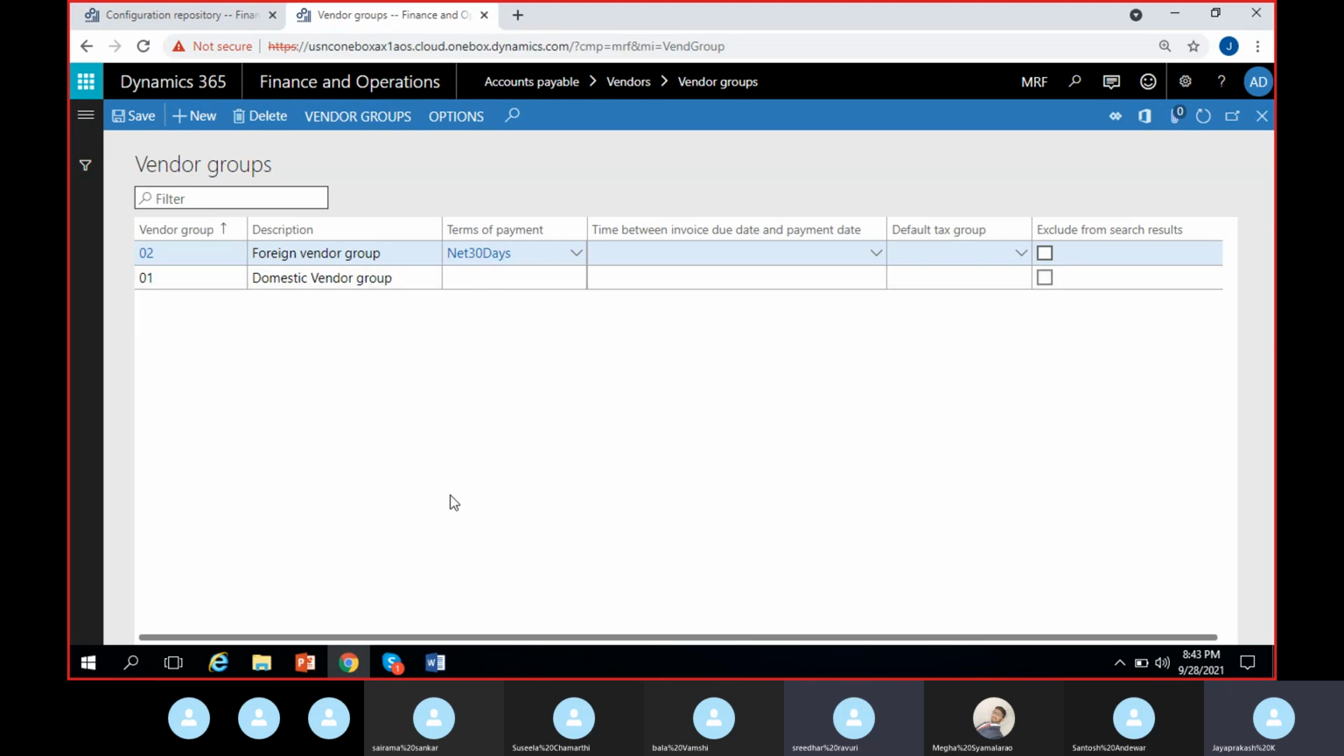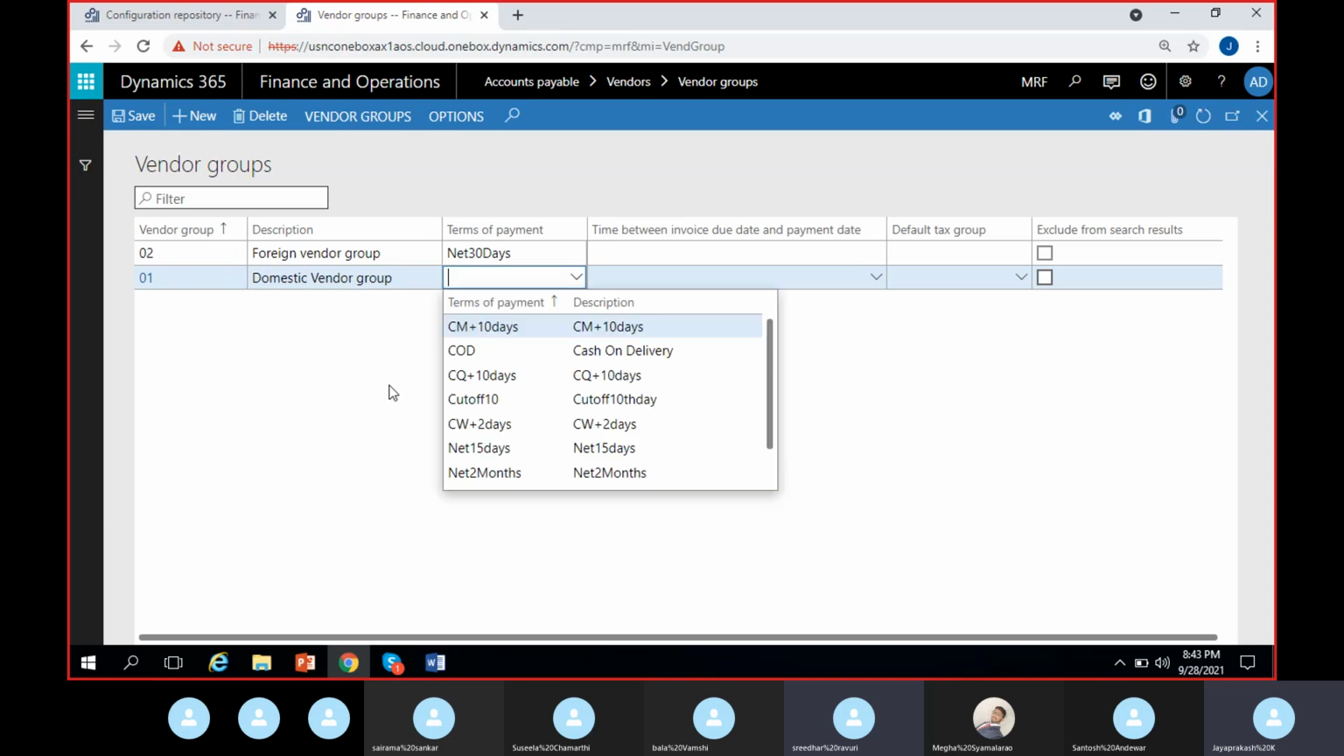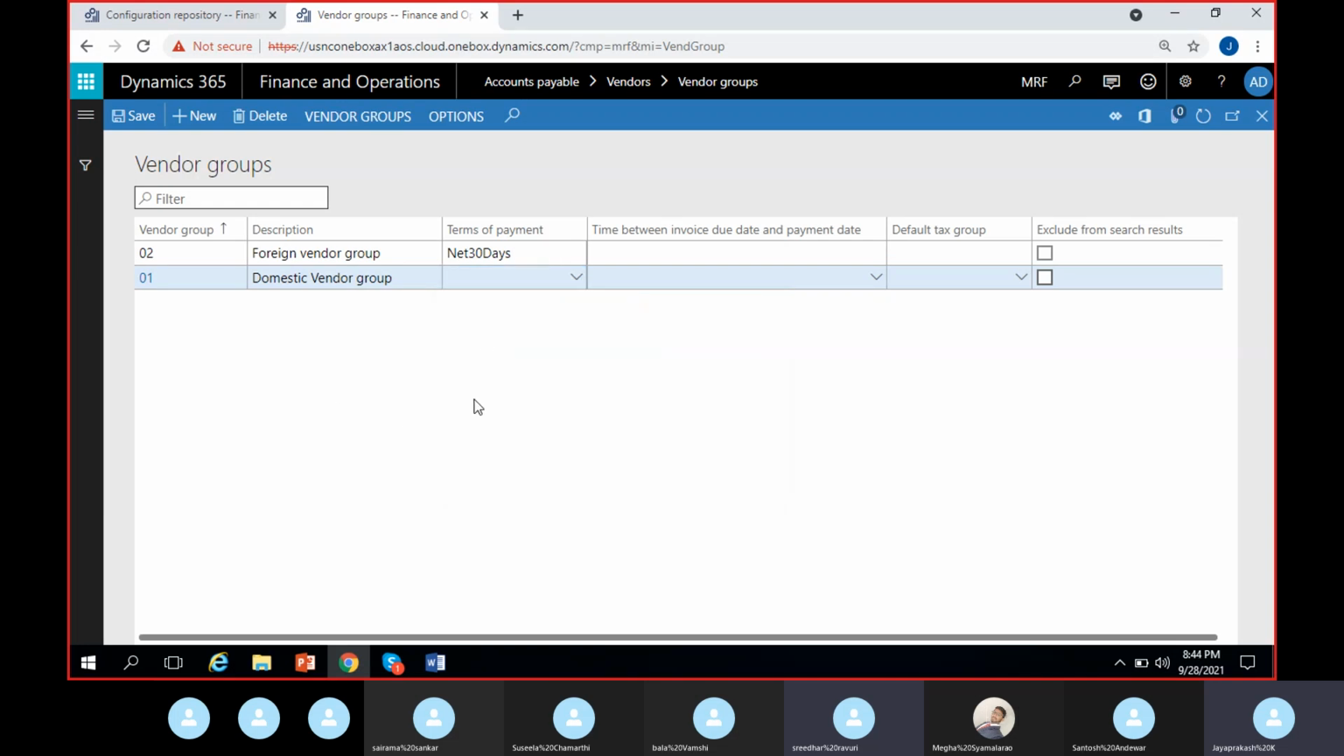But if I give it here, for the vendors that I create under foreign vendor group, this terms of payment will by default be taken automatically. Okay, remember that point. So I gave net 30 days. For domestic vendors, you can give any other, like net 15 days, net 10 days, your wish. You can give net 15 days or net 5 days, or you can leave it empty, so that for each individual vendor you create, you can give it manually there itself. So when you tag the domestic vendor group to the vendor, you won't get any default terms of payment. You have to give it manually, or you might leave it if you don't want it.